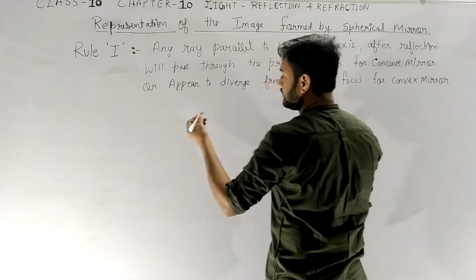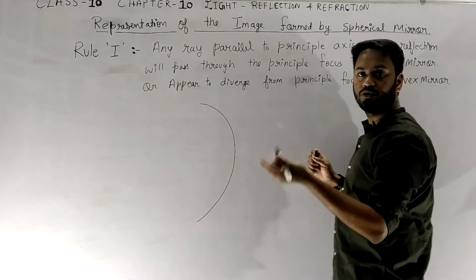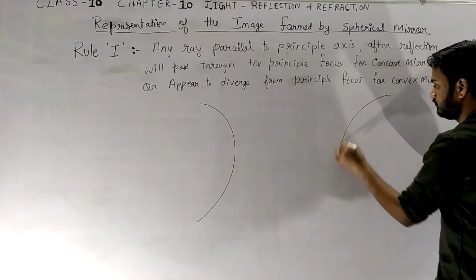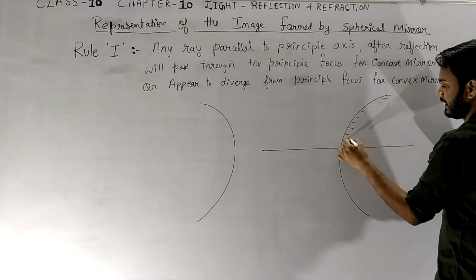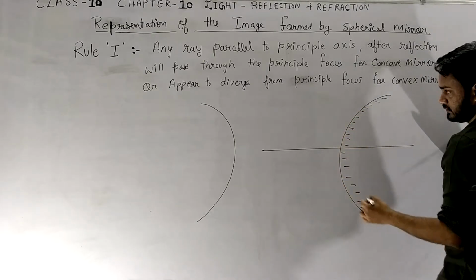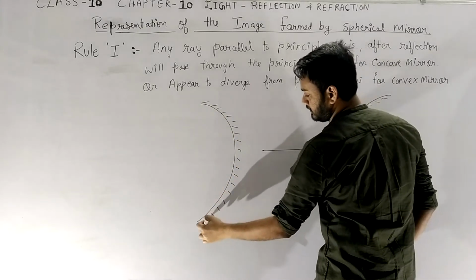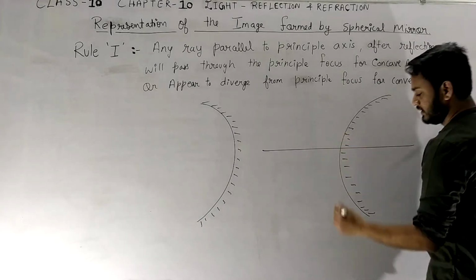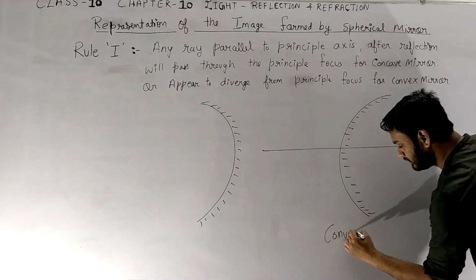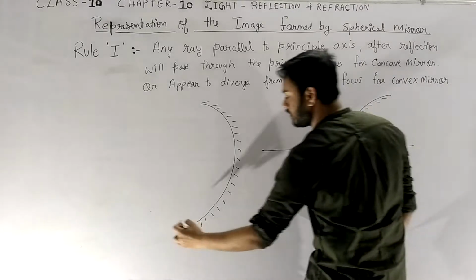So the first rule, I'm covering both convex and concave mirror. Okay, so in this, these are the reflecting polished surface, and this inner side is the reflecting surface, this is the outer surface, and this is a convex mirror and this is a concave mirror.